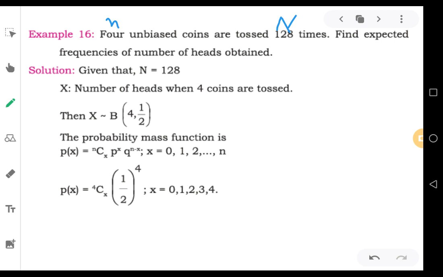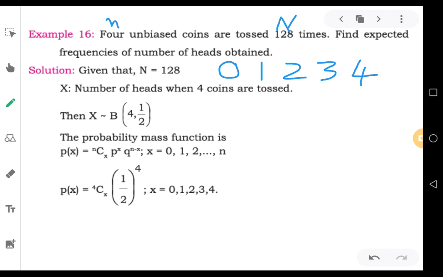Find expected frequencies of number of heads obtained. They are asking us to calculate expected frequencies. What are all the expected combinations of heads that can be obtained when 4 coins are tossed? That means when 4 coins are tossed, the expected results should be, you may expect 0 heads, 1 head, 2 heads, 3 heads, and 4 heads.